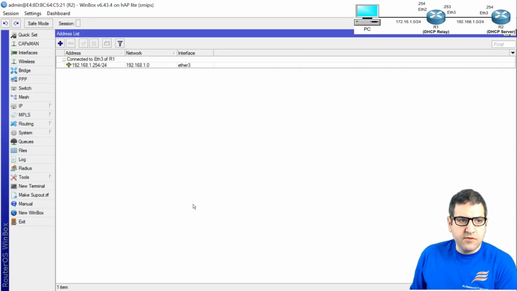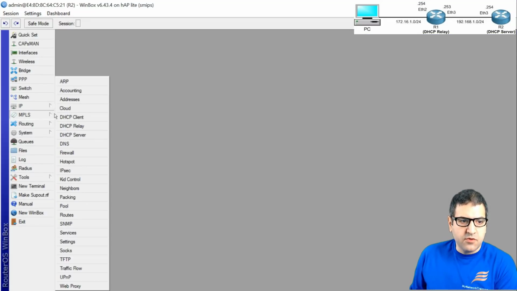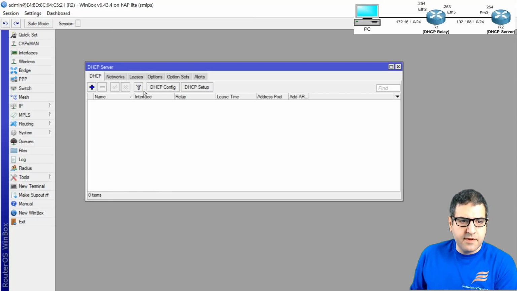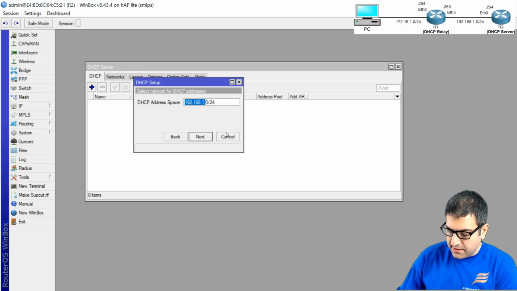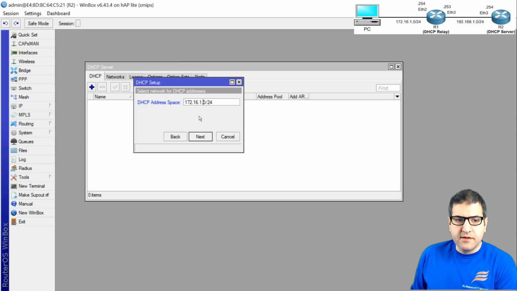I'll go to router 2, and from here I'll go to IP, DHCP Server, and we say DHCP Setup. I want to configure the DHCP server on Ethernet 3. And here, because on Ethernet 3 there is this range of IP address, I will say I want the range of IP or the network to be 172.16.1.0. Okay, be careful to change that. And then I will say next.